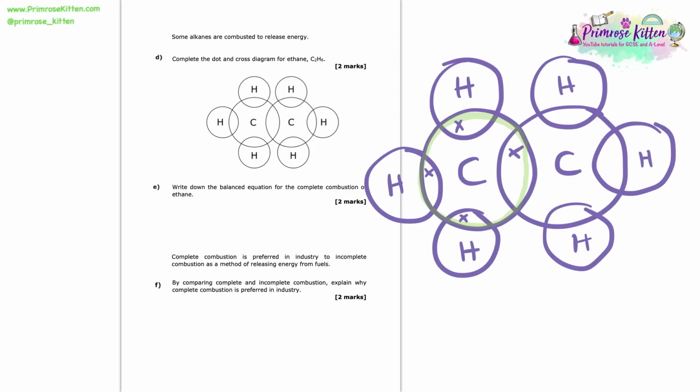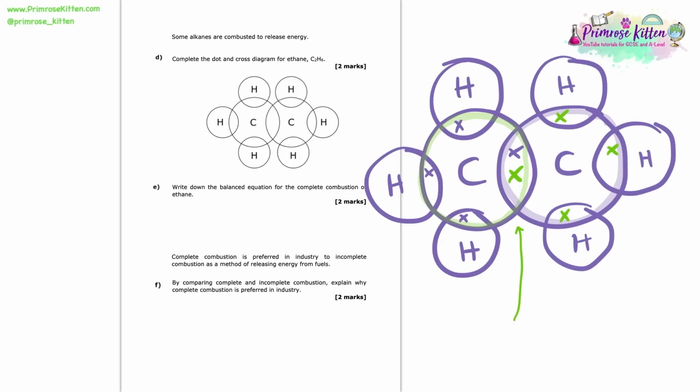So now if we do exactly the same thing for the other carbon, we use the fact that each carbon has 4 pairs of electrons in its outer shell, and we put them into each of these overlapping regions. You'll notice that we have here 2 electrons. Now, a shared pair of electrons makes a covalent bond. So what we've just shown here is that there is a covalent bond between the 2 carbons.